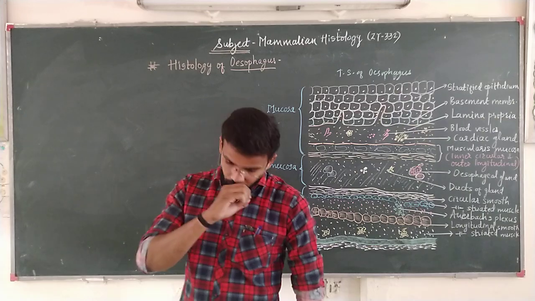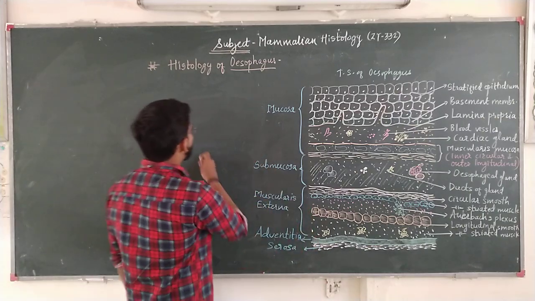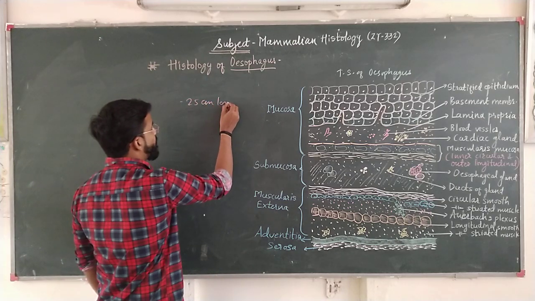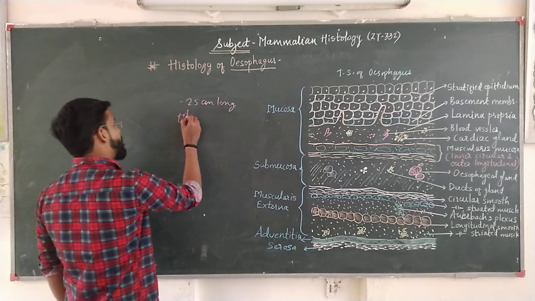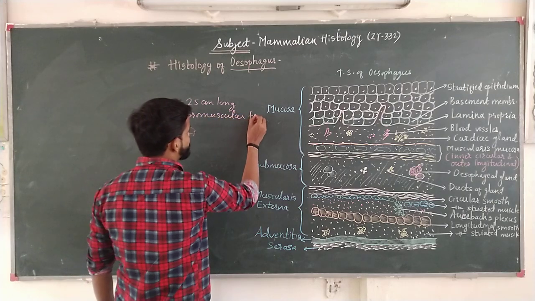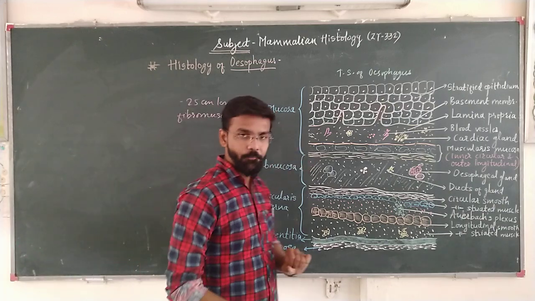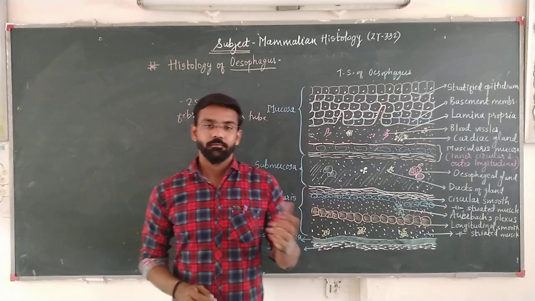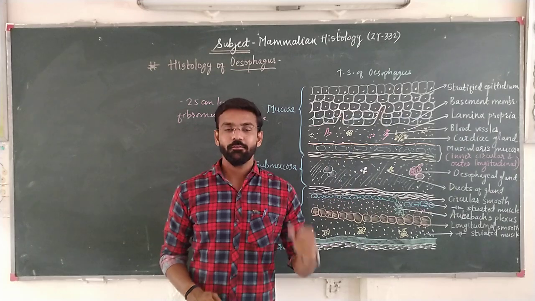This esophagus starts from the larynx region and is somewhat 25 centimeter long, a fibromuscular tube. Why is it called a fibromuscular tube? Because if you look at the structure, a large number of smooth muscles as well as fibrous tissue are present, which make up the structure of the esophagus.